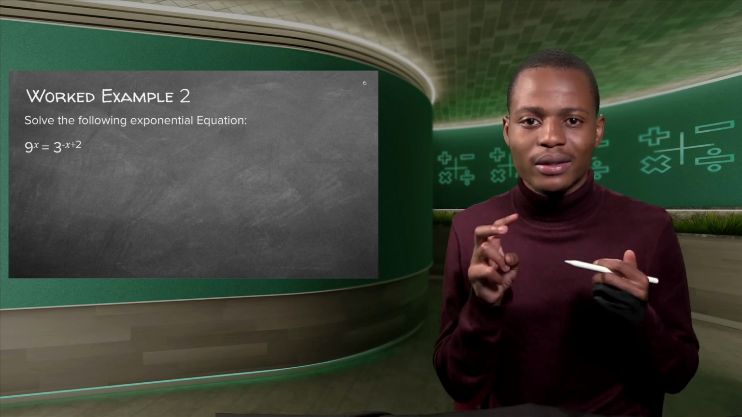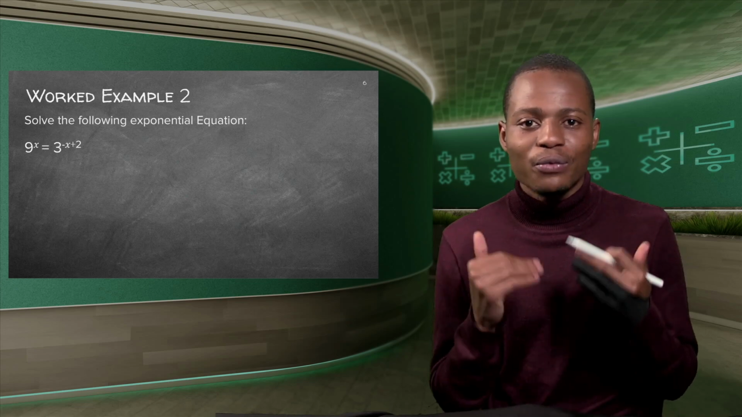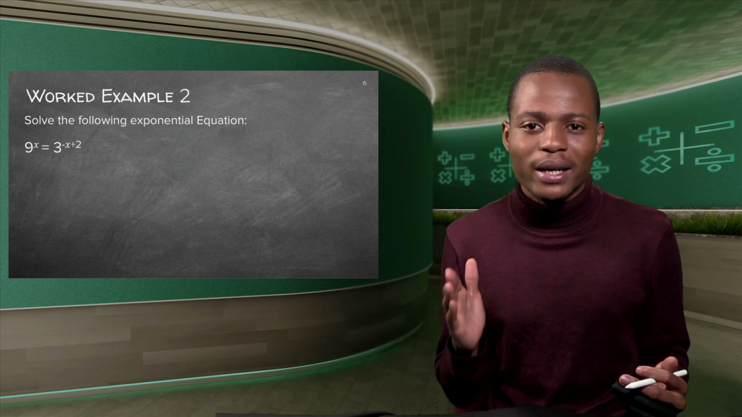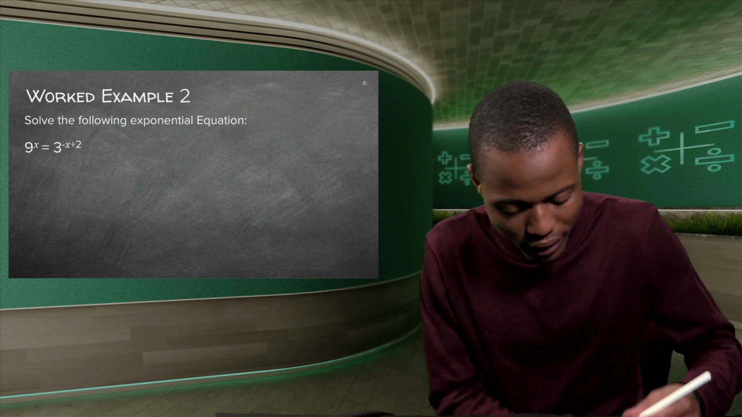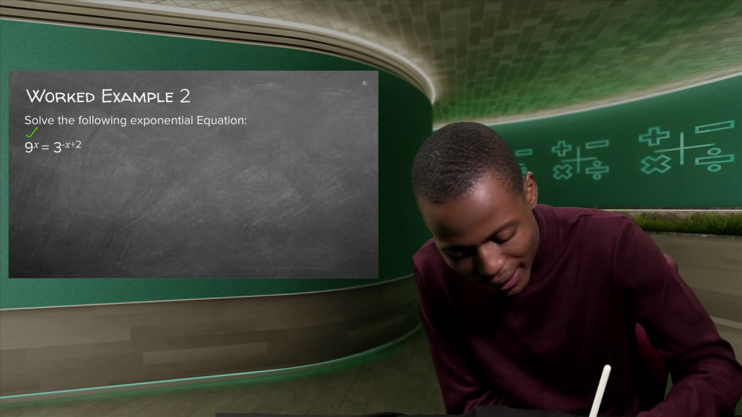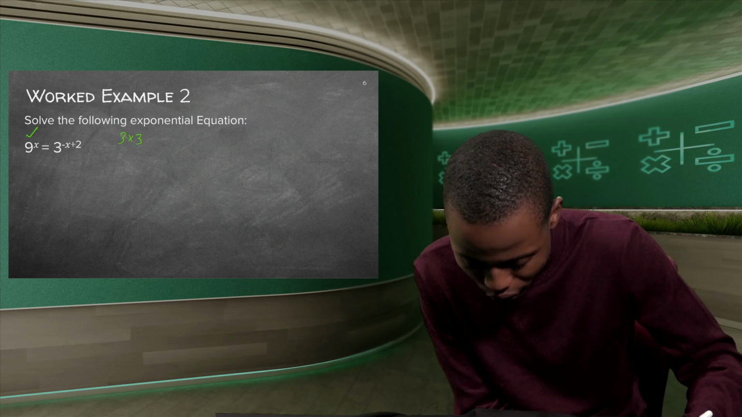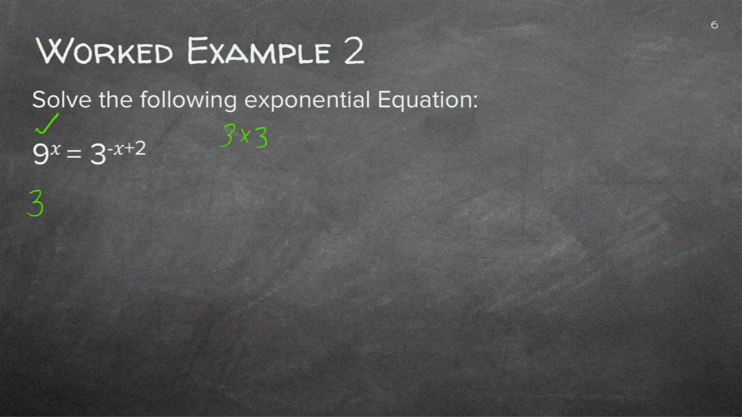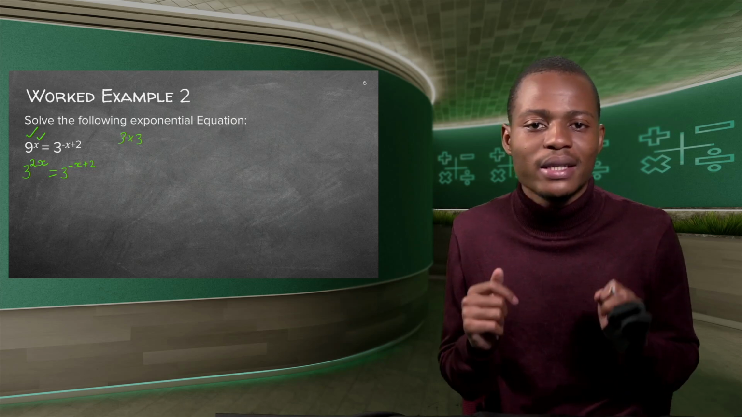Now, the bases are still not the same. We need to make them the same. So this is how we do it. 9 can be written as 3 multiplied by 3, so you have 3 to the power of 2, but you have x next to it, so you simply say 3 to the power of 2x. And then you equate this to 3 to the power of negative x plus 2. Now, what do you have in such a situation? You have the same bases, guys. Remember, the bases need to be the same.